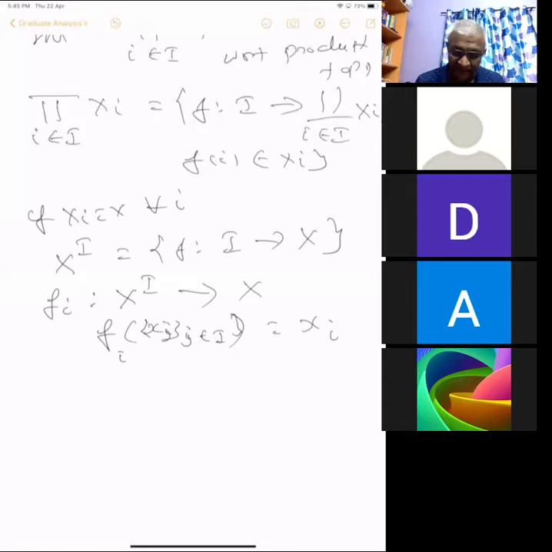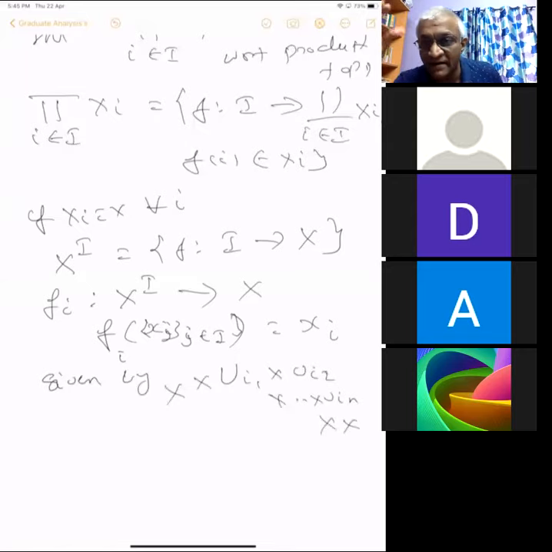You can define it in another way. This topology is given by all sets of this kind: you take finite direct products of open sets U_i1 cross U_i2 cross up to U_in, then you take the direct product with X everywhere, and that will give you a base for this topology. Or you can forget about this.